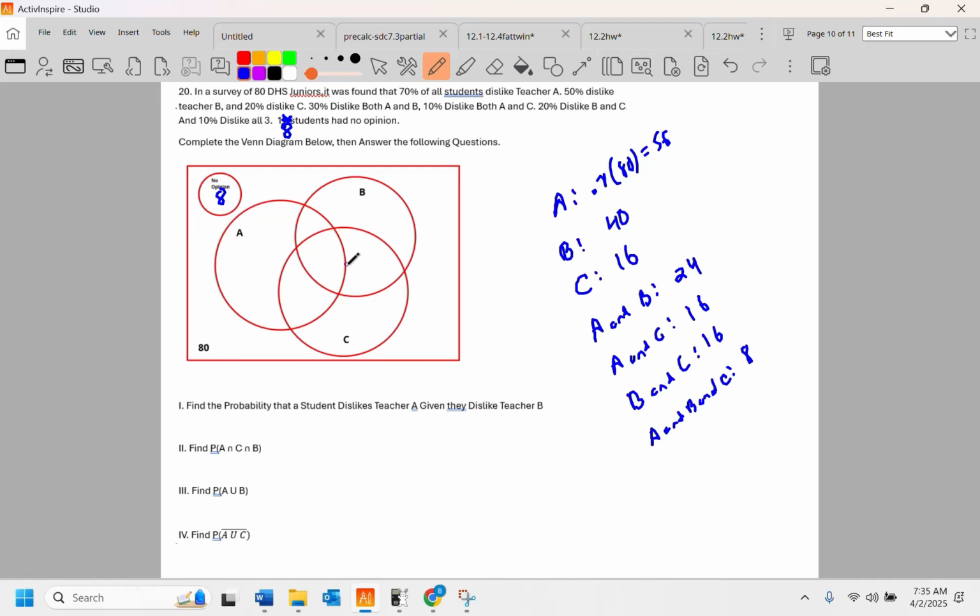And that's where I'm going to start, the overlap right there. We dislike everybody. And then I'm just going to work my way backwards. B and C together has to be 16. So you've already got 8. You need another 8, because 8 plus 8 is 16. All right? A and C has to be 16.